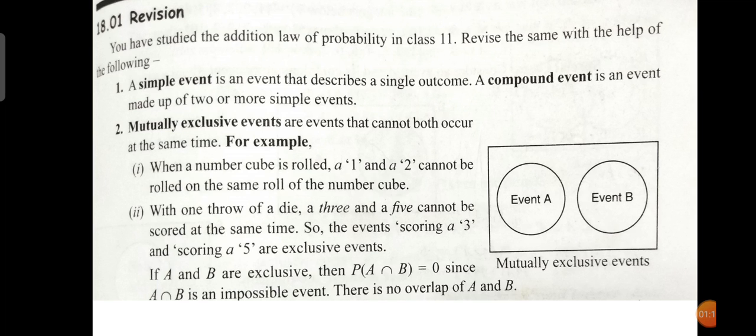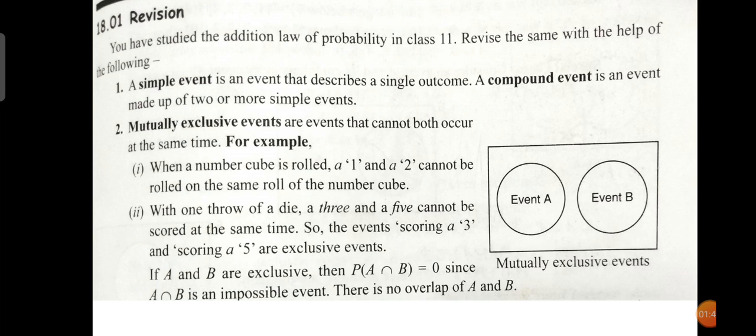So a simple event is an event that describes a single outcome. The number of times we perform it and get a single outcome, it is a simple event. And when two or more simple events are combined, it is a compound event.